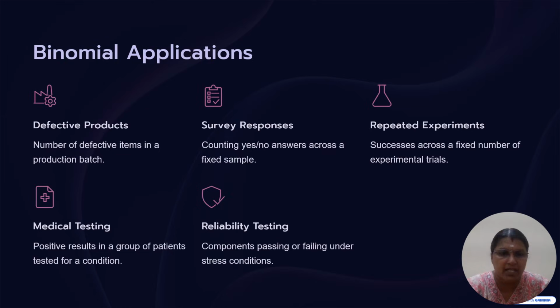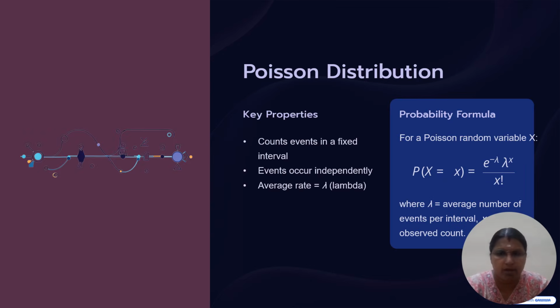These are the main applications of the binomial distribution: defective products, that is the number of defective items in a product batch. Survey responses, counting yes or no answers across a fixed sample. Repeated experiments, success across a fixed number of experimental trials. For example, tossing a coin, we get either success or failure, which means head or tail. Next one, medical testing: positive results in a group of patients tested for a condition. Reliability testing: components passing or failing under stress conditions. Next one, Poisson distribution.